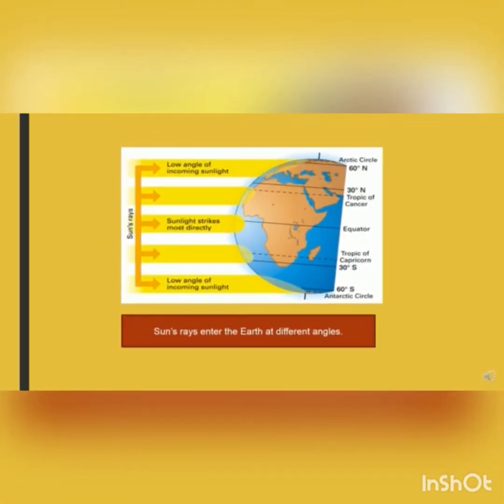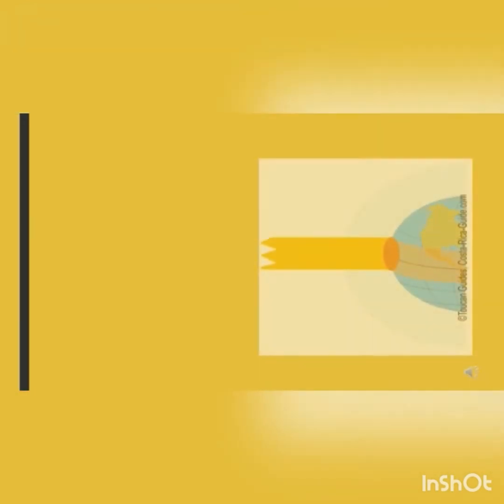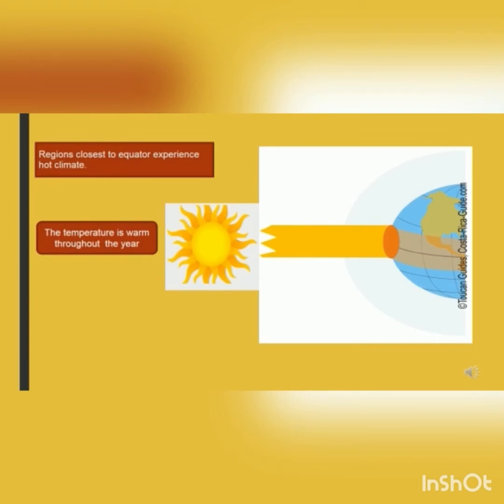The Earth is spherical, which means the Earth is like a ball. So, the sun's rays enter the Earth at different angles. As a result, different parts of the Earth receive different amounts of sun rays. Those regions which are closest to the equator have a hot climate because the sun's rays strike almost directly. So the temperature is warm throughout the year.